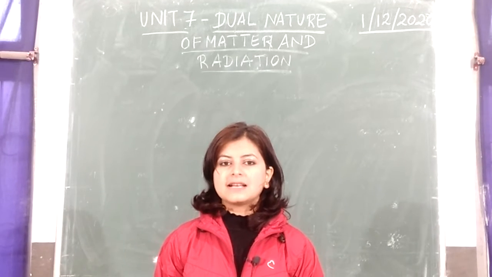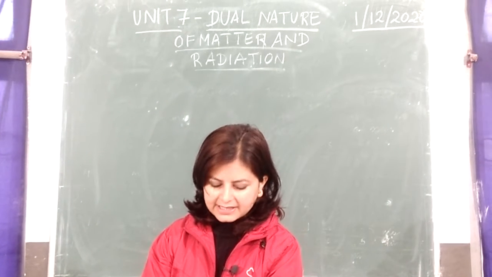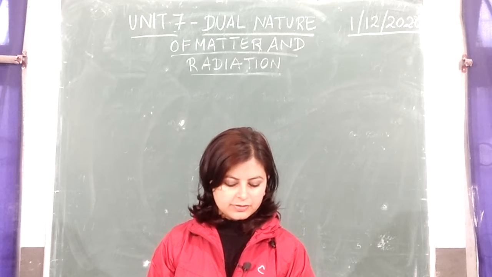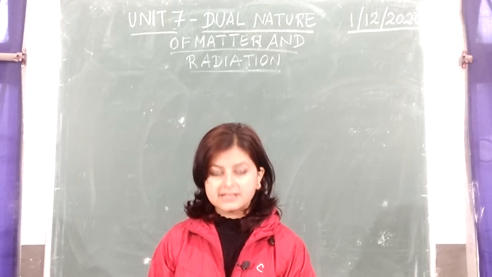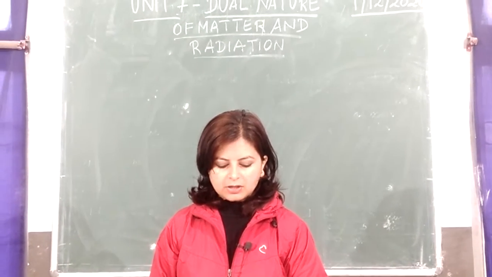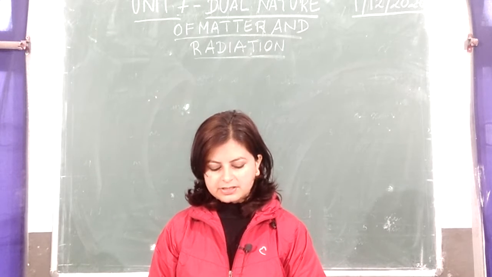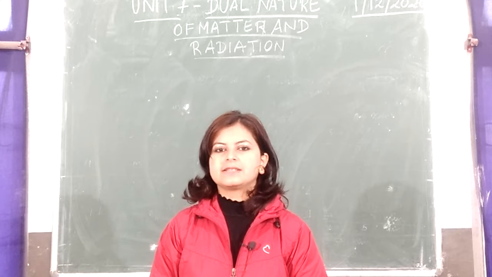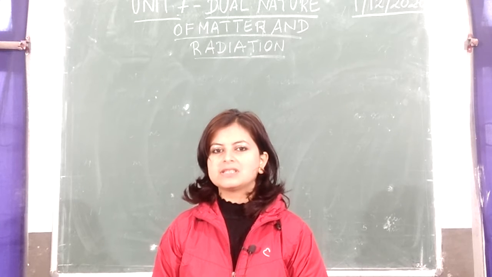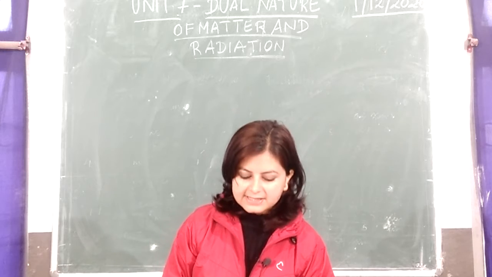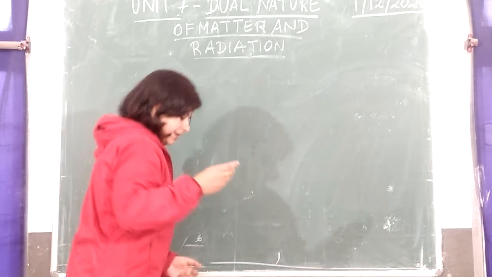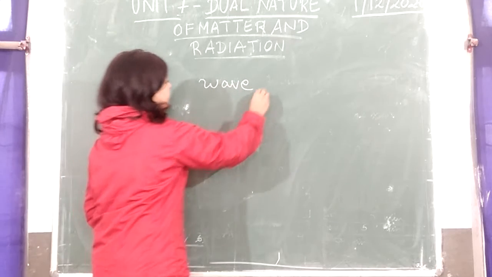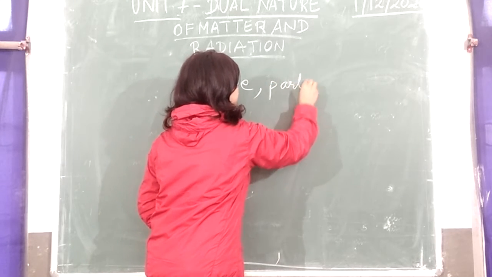Here we are starting the next section, the last section of your syllabus, section C, in which we are going to deal with dual nature of matter and radiation. The topic itself says that matter and radiation exist as two identities, like sometimes they behave like a wave and sometimes they behave like a particle. So what is this dual nature actually? It is nothing but the nature exhibited as wave as well as particle.